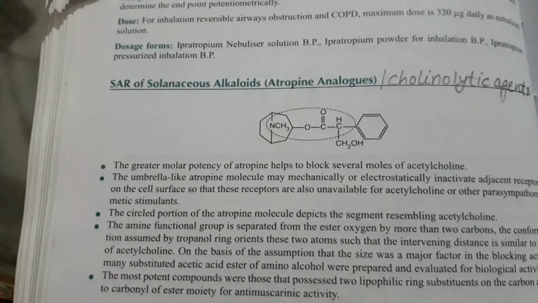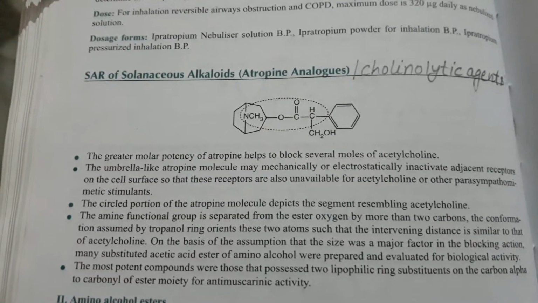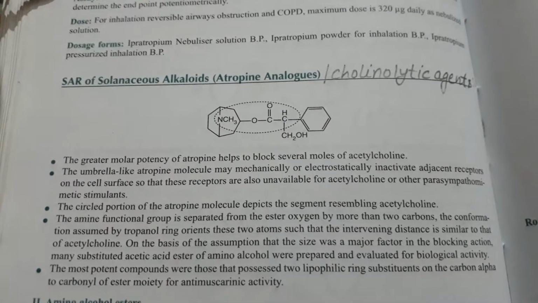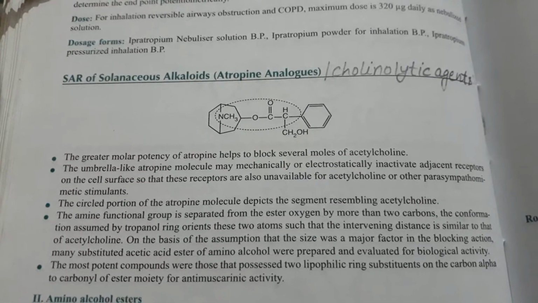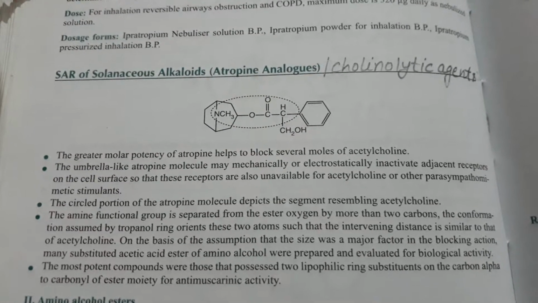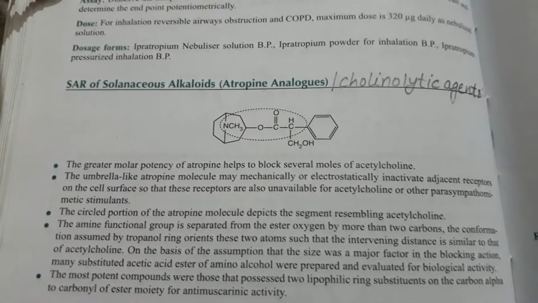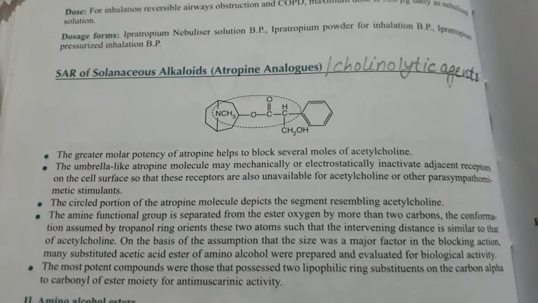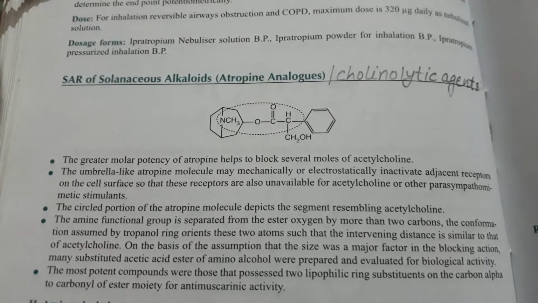The amine functional group is separated from the ester oxygen by more than 2 carbons. The conformation assumed by the propanol ring orients these two atoms such that the intervening distance is similar to that of acetylcholine, on the basis of the assumption that size was a major factor in the blocking action.